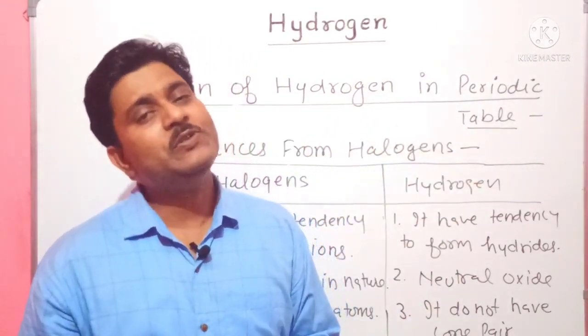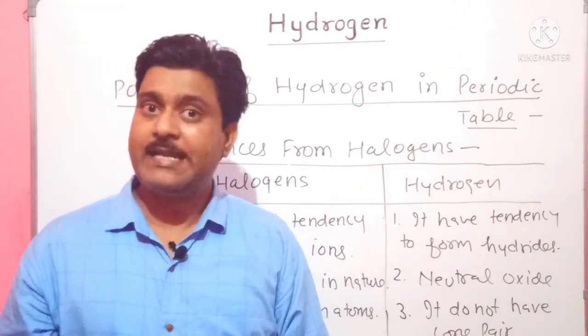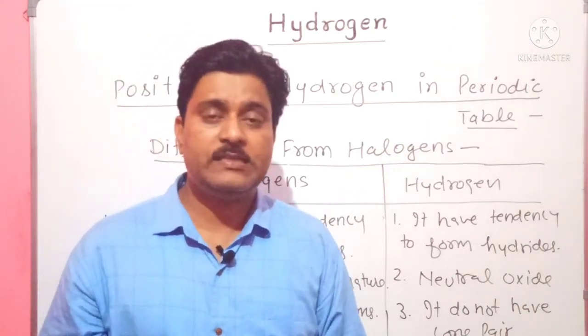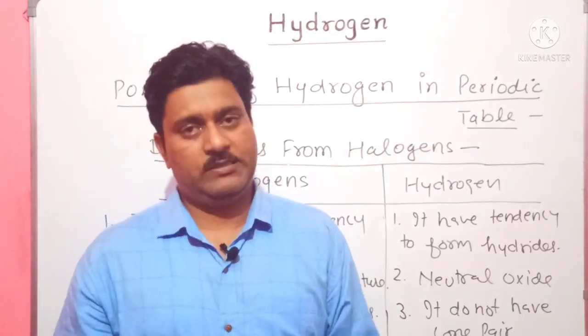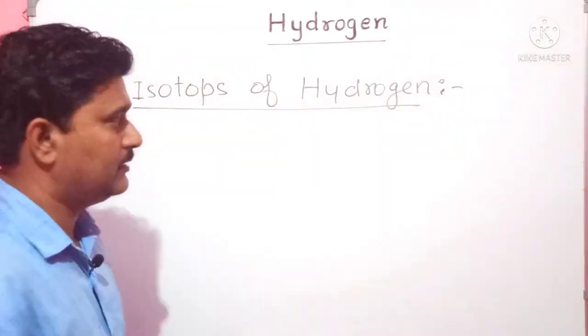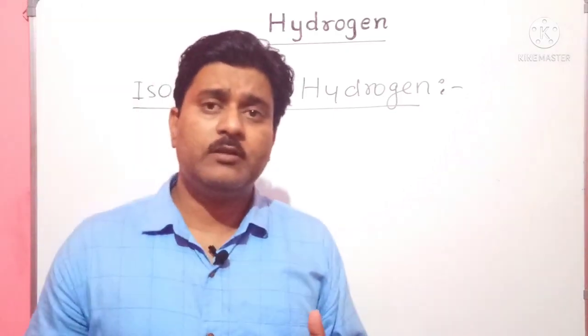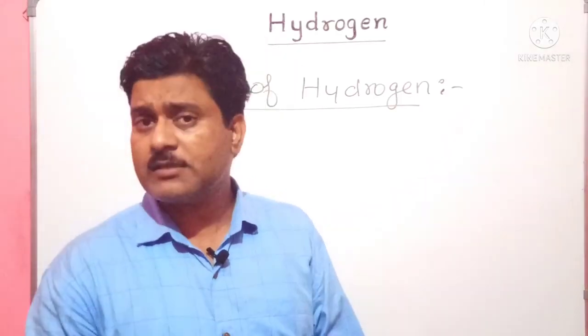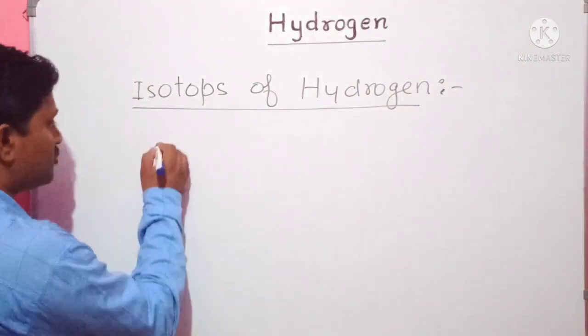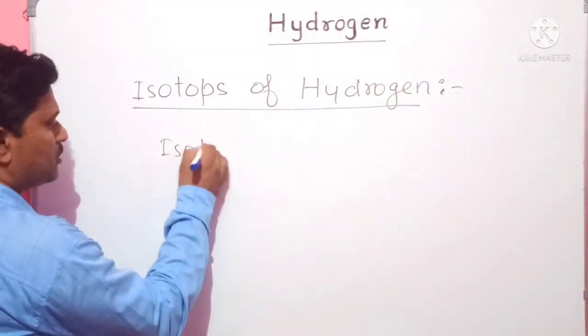we will go to our today's next objective, that is isotopes of hydrogen. As you studied earlier, isotopes are those elements which have the same atomic number but different mass number. What are isotopes?